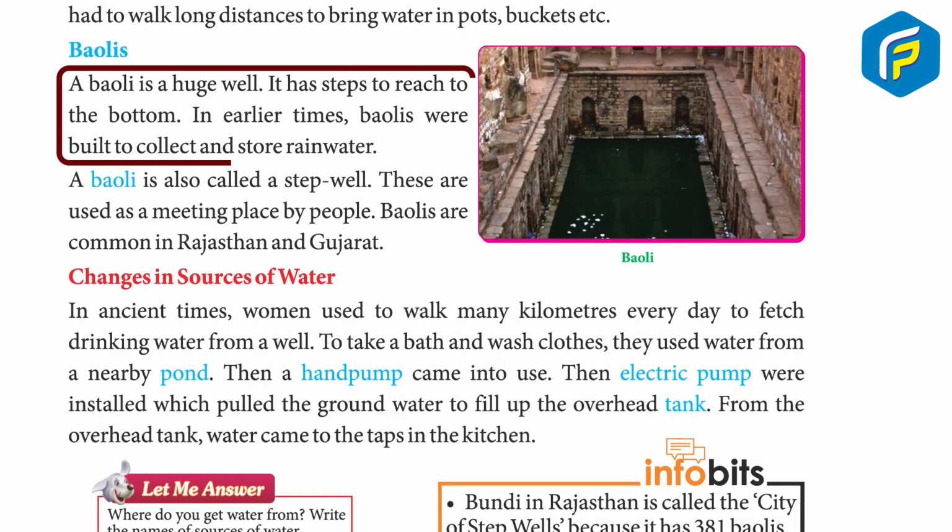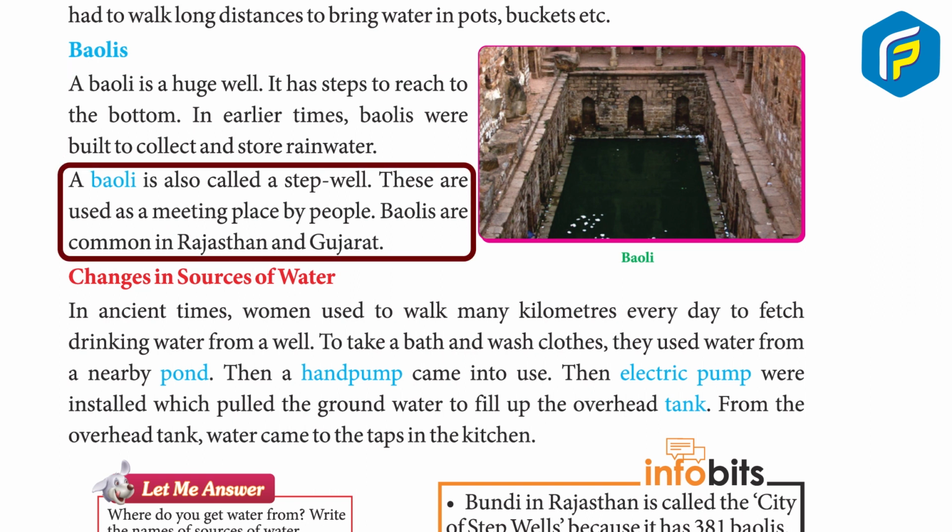Bowlies. A bowlie is a huge well. It has steps to reach the bottom. In earlier times, bowlies were built to collect and store rainwater. A bowlie is also called a step well. These are used as a meeting place by people. Bowlies are common in Rajasthan and Gujarat.